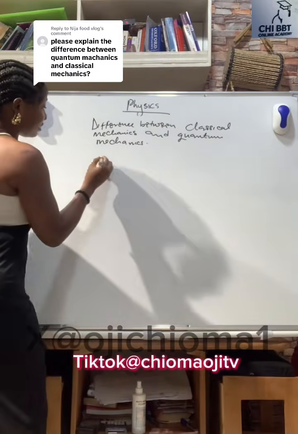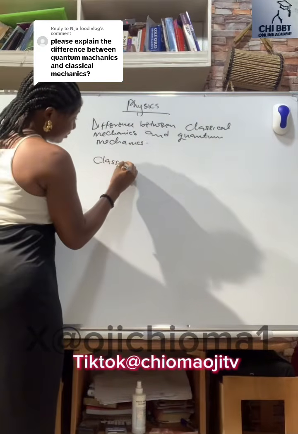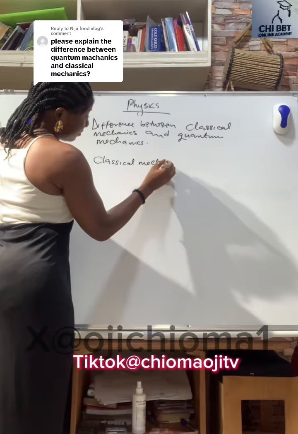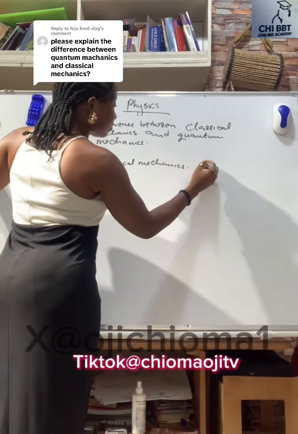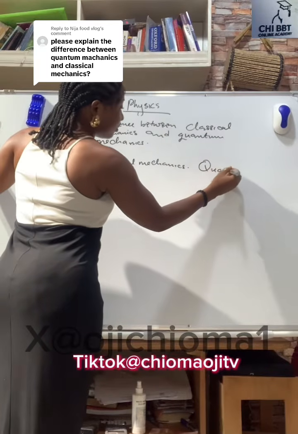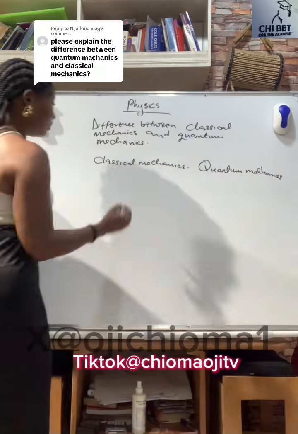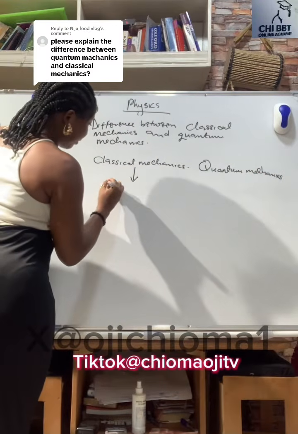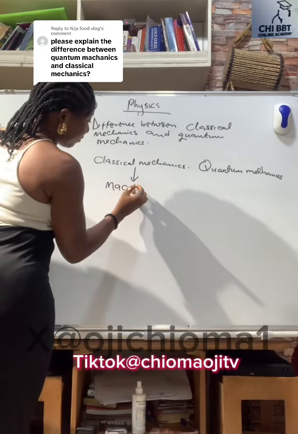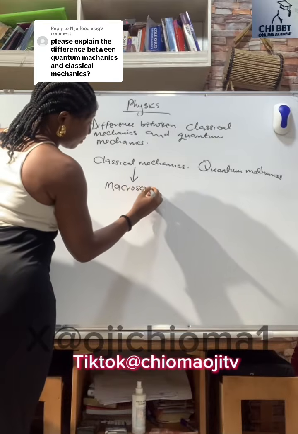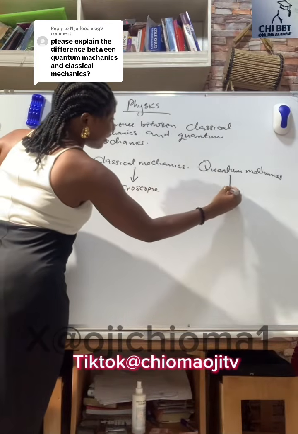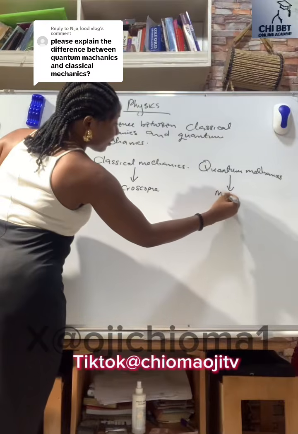So this is classical mechanics, then this is quantum mechanics. Right? The classical deals with macroscopic, while the quantum deals with microscopic.